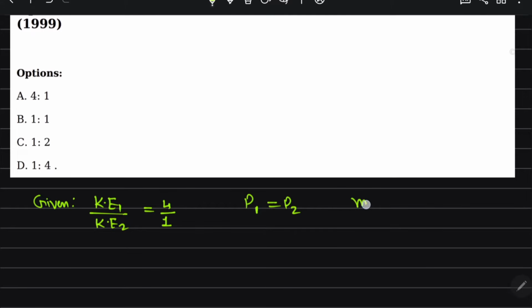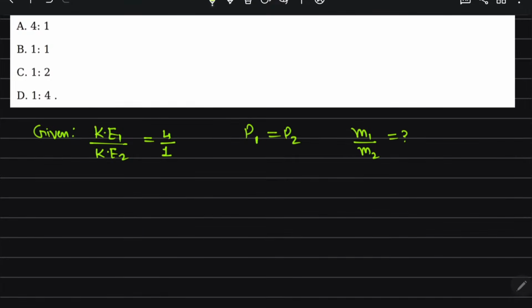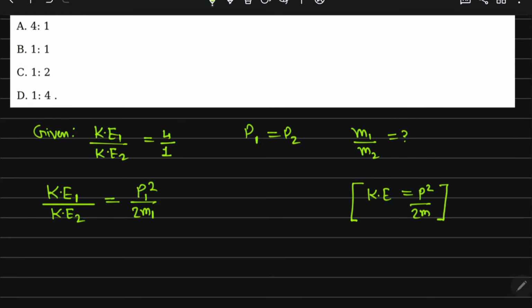Ratio of their masses. So they are asking m1 by m2. We know kinetic energy in terms of momentum. How do we write it? P square by 2m. So kinetic energy of the first particle, kinetic energy of the second particle, that is equal to p1 square by 2m1, and this is also p2 square by 2m2.